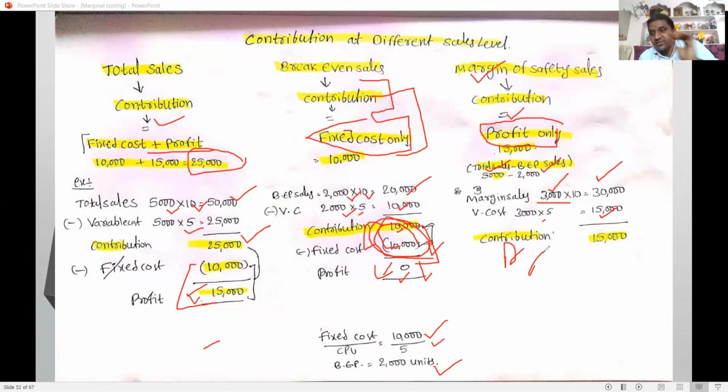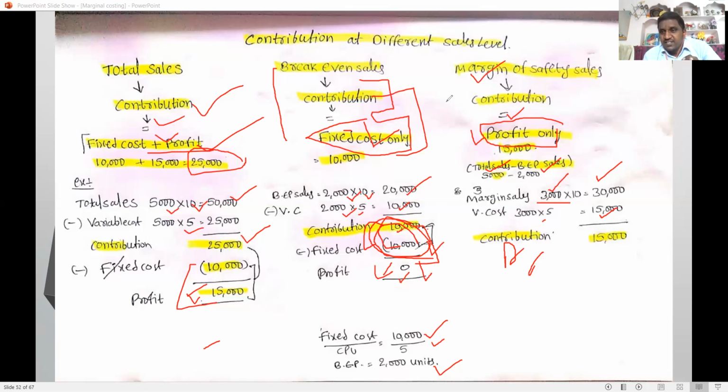That is the best example I give. At the total sales level, contribution is equal to fixed cost plus profit. At the break-even sales level, contribution is equal to fixed cost. At margin of safety sales level, contribution is equal to profit. That's why at the total sales level, PV ratio means profit volume ratio, where contribution is fixed cost plus profit, or sales minus variable cost. In the BEP formula, the numerator is fixed cost. Why is fixed cost taken as the numerator at the BEP level? Because at the BEP level, contribution is equal to fixed cost. That's why fixed cost is the numerator in the BEP formula.